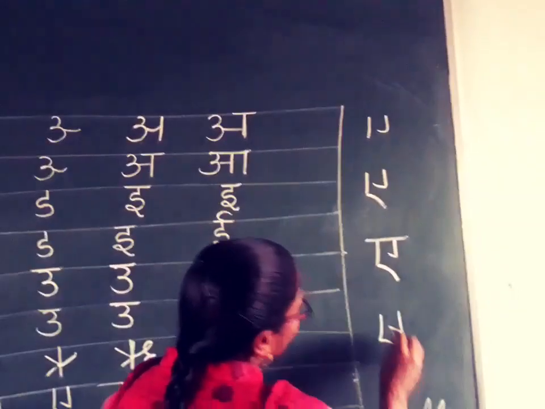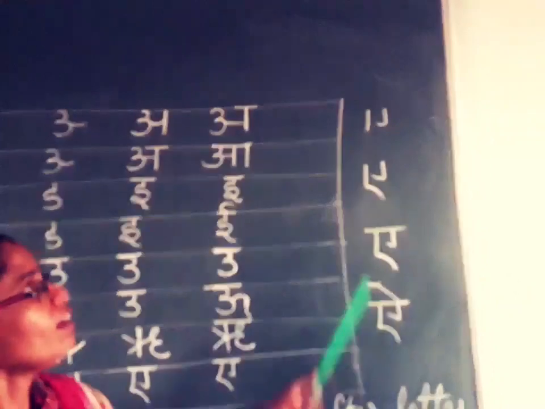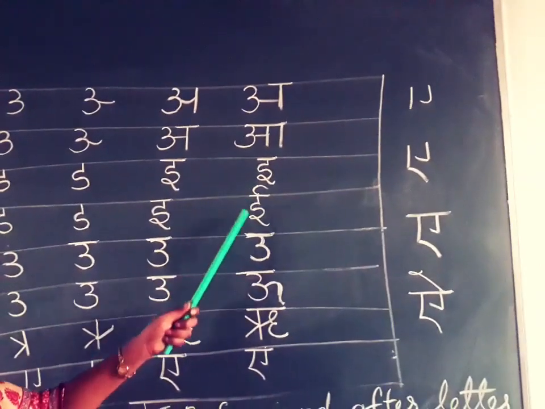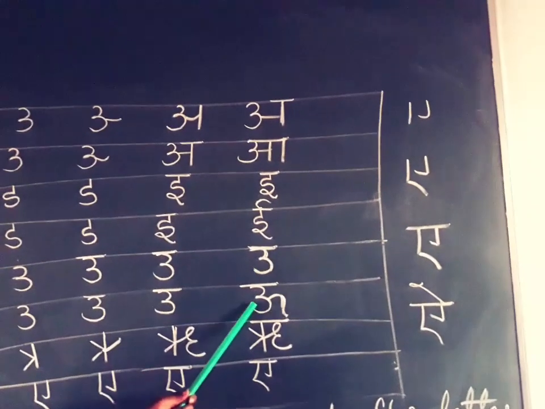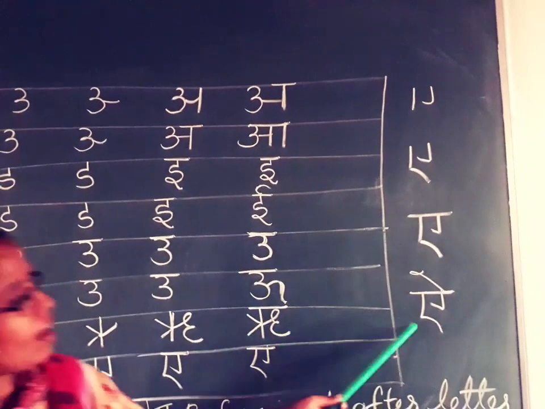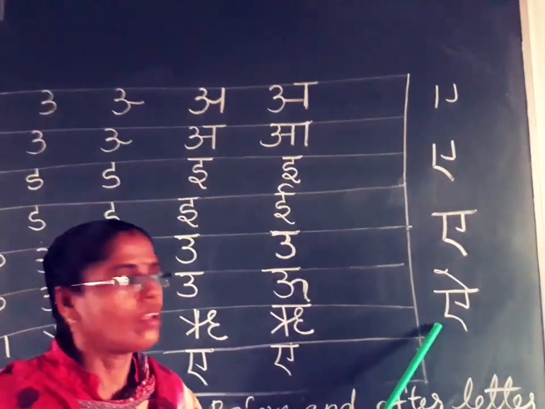Finally we add one stop. This is I. A, I, U, Re or Ru, A, I. Okay children, we understand? Again, once recall.